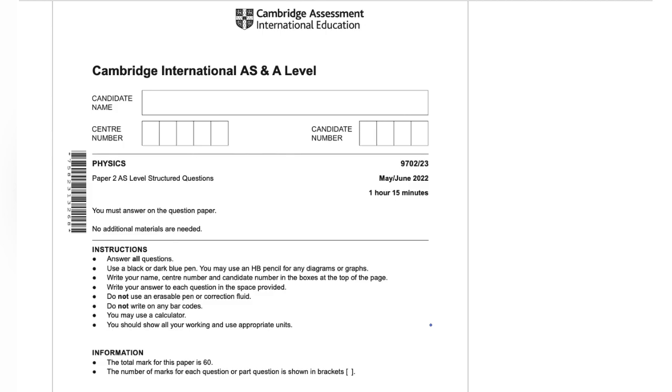Today I'll be solving Cambridge International AS and A-Level Physics 9702 Paper 2 Variant 3, May/June 2022. Starting with question number 1: a solid metal sphere has a diameter of 3.42 centimeters with an absolute uncertainty of 0.02 centimeters and a mass of 67 grams, which has an absolute uncertainty of 2 grams. Part A: calculate the density in grams per centimeter cubed of the metal.